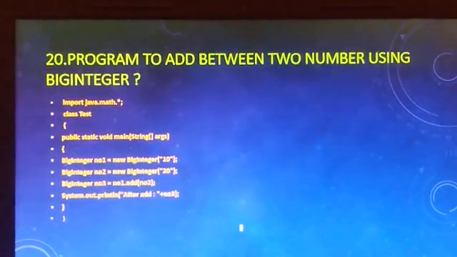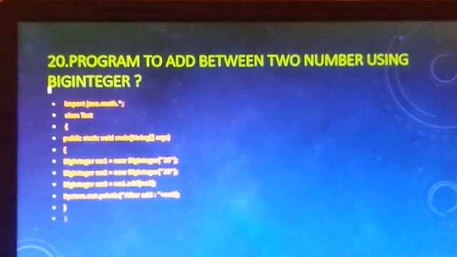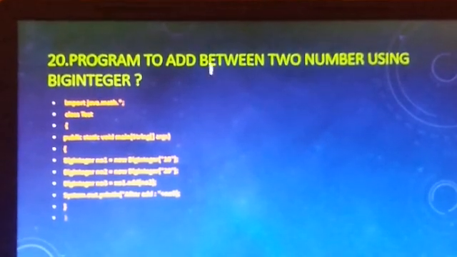Twentieth question is, program to add two numbers using BigInteger.